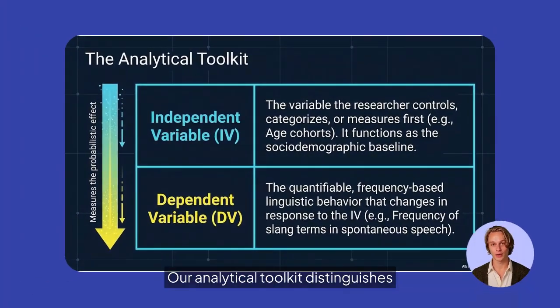Our analytical toolkit distinguishes independent and dependent variables. The independent variable is the controlled or categorized social factor, such as age cohort. The dependent variable is the measurable linguistic behavior that shifts in response, such as slang frequency.